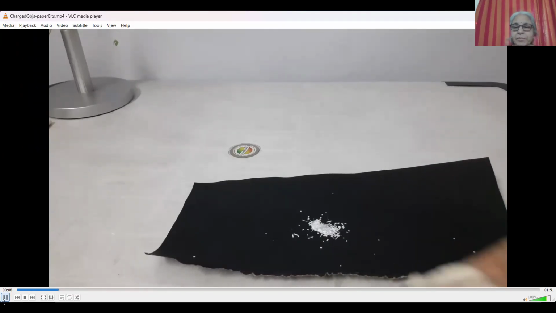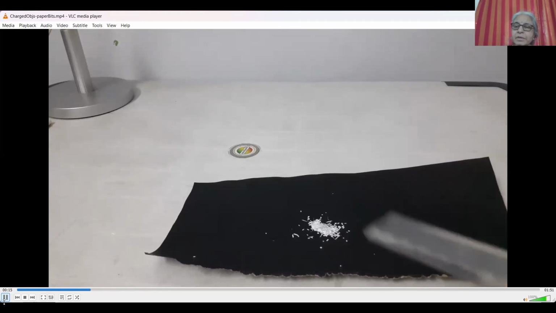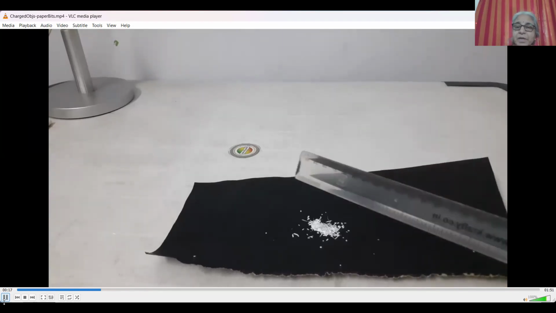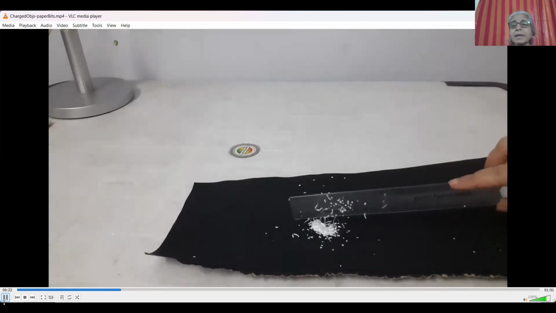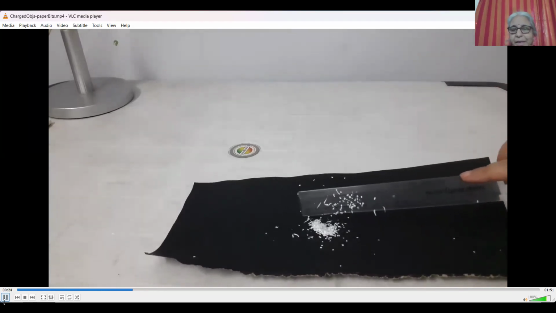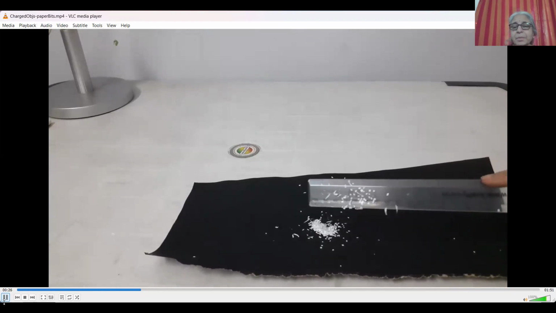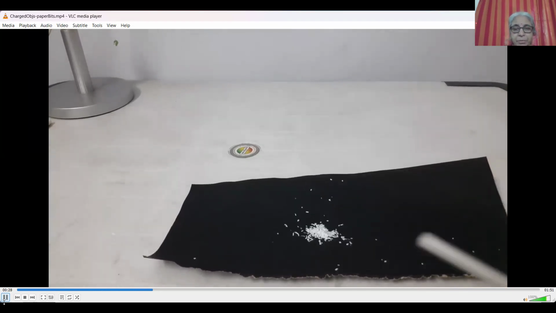As we rub, we can hear a crackling sound. We always hear a crackling sound when we charge objects. Now look at it. The bits of paper are just flying up and sticking to the plastic scale. So the rubbed plastic scale has attracted the bits of paper.